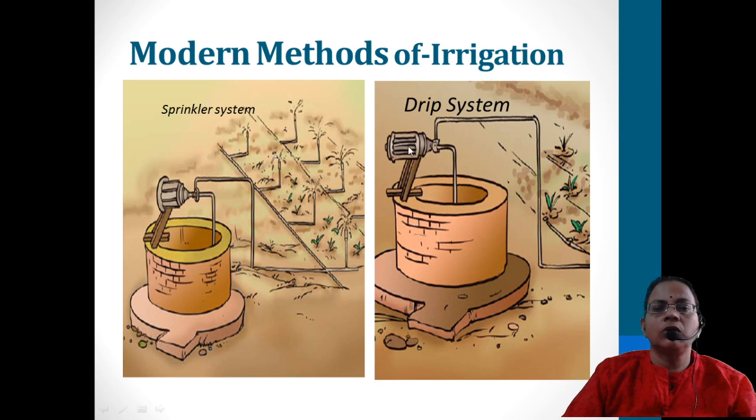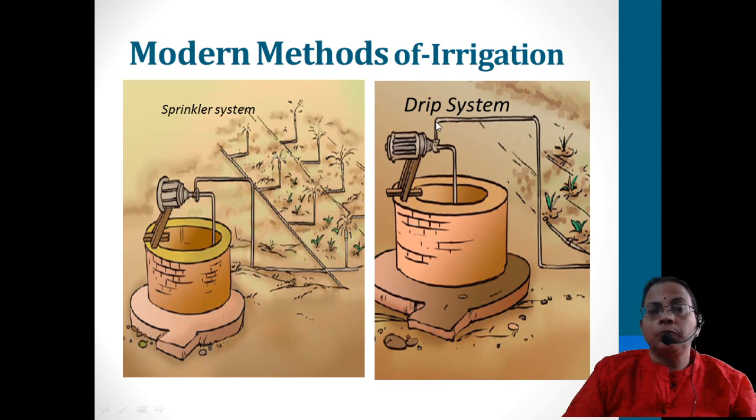More or less the same alternative method is the drip system. In both these systems we use them where the deficiency of water in that particular area is very acute. In acute deficiency cases, we cannot lose much water, we cannot waste water.